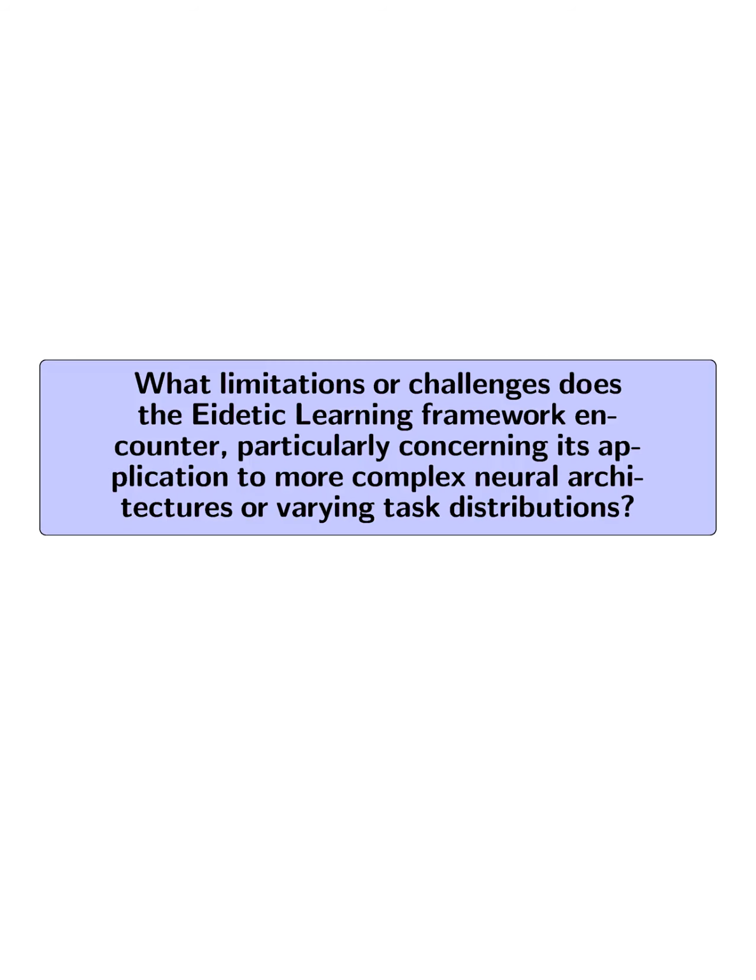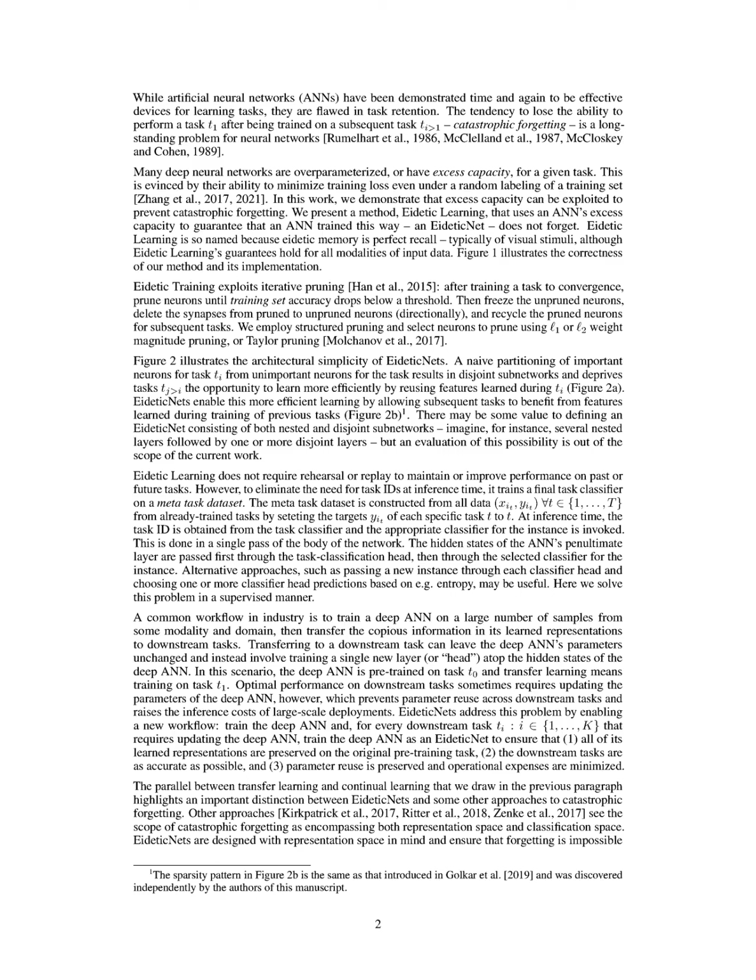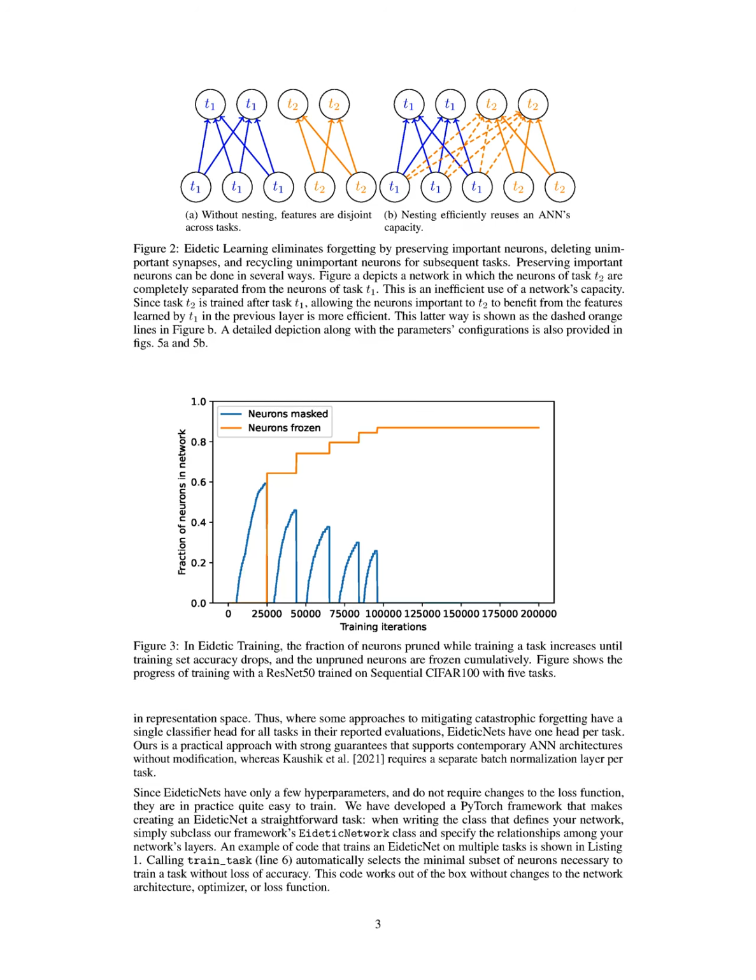What limitations or challenges does the eidetic learning framework encounter, particularly concerning its application to more complex neural architectures or varying task distributions? The eidetic learning framework, while effective in preventing catastrophic forgetting, faces challenges when applied to more complex neural architectures, particularly transformers. The paper suggests that making self-attention layers of transformers immune to catastrophic forgetting is challenging, if not impossible, due to the intricate interactions within these architectures.